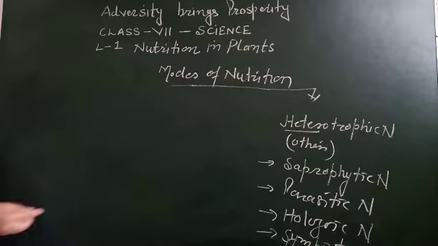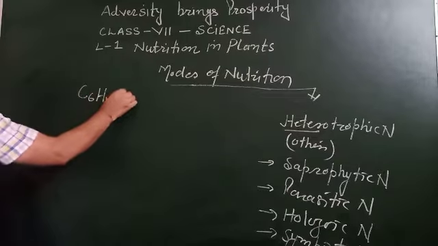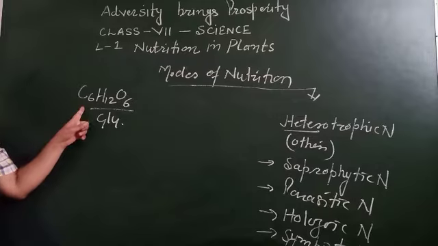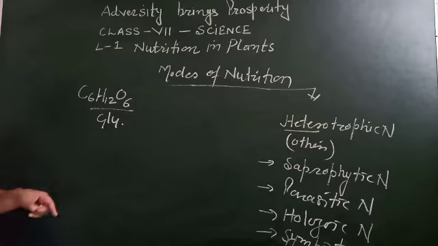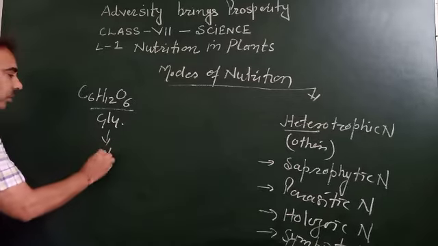One more thing I would like to tell you in this context: as a result of photosynthesis, plants make glucose. This glucose is used by plants for their metabolic purpose, for growth and development. Most of the glucose is used up. Remaining glucose is converted into starch.